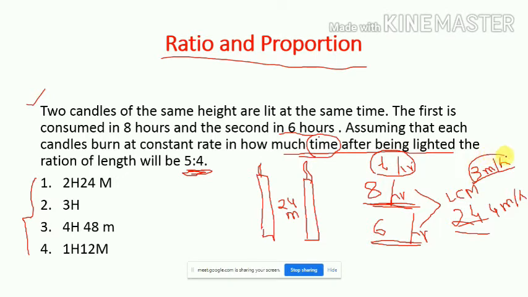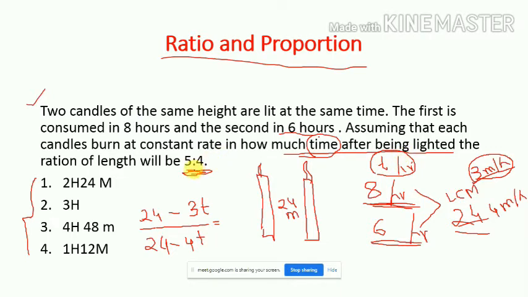For the first candle, what is the rate? 3 meters per hour. In T hours, it will burn how much? It will burn 3T meters. 3 multiply T meters. Clear? And the original length was 24 meters. So after T hours, its length will remain 24 minus 3T, and for the second candle, the remaining length will be 24 minus 4T. Yes or no? Understood or not? Is it clear or not?